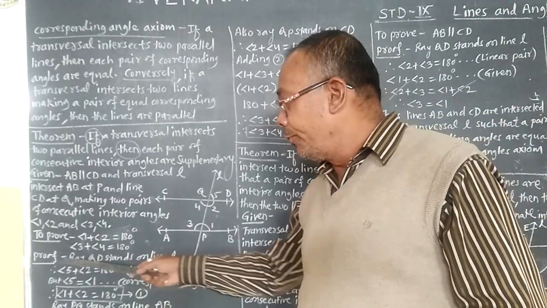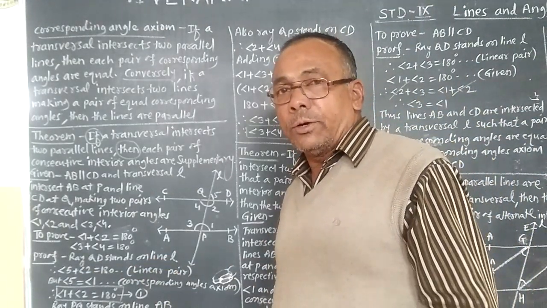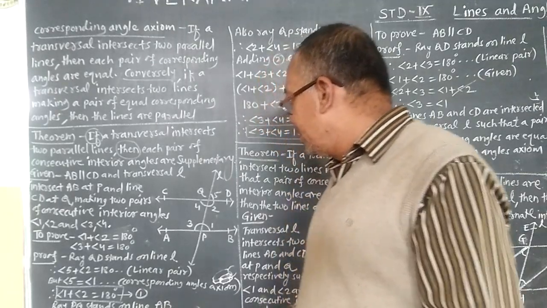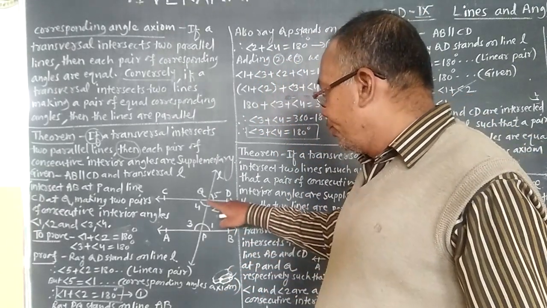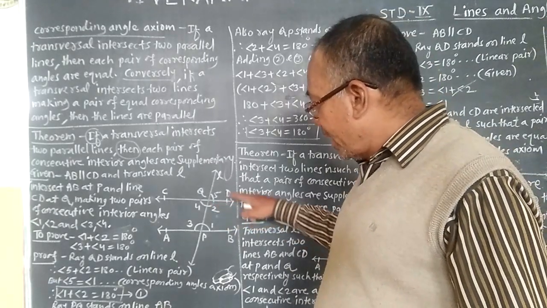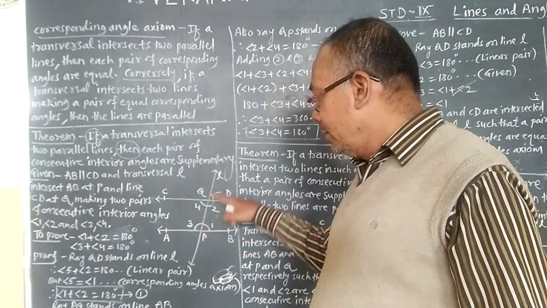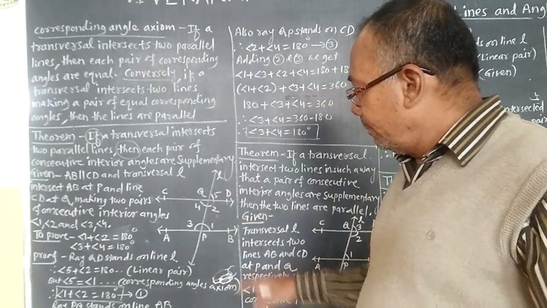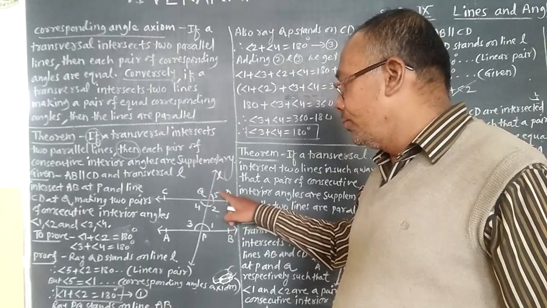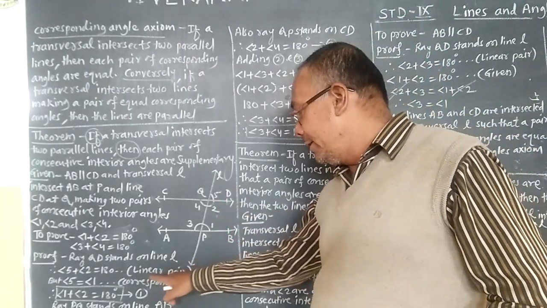Now we have to write our proof. Here it is seen that ray QD stands on line L, and therefore angle 2 plus angle 5 is equal to 180 degrees because they are a linear pair.